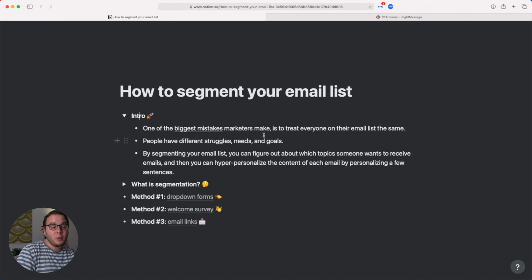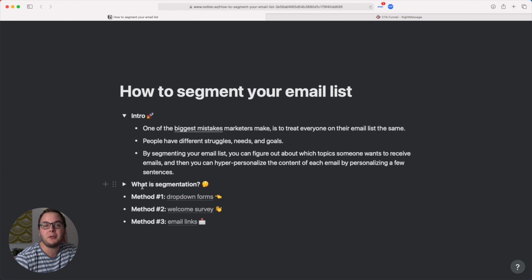I think that one of the biggest mistakes marketers are making right now is that they're treating everyone on their email list the same. People have different struggles, needs, and goals. By segmenting your email list, you can figure out which topics someone wants to receive emails about, and then you can hyper personalize the content of each email by personalizing just a few sentences. Really cool stuff.